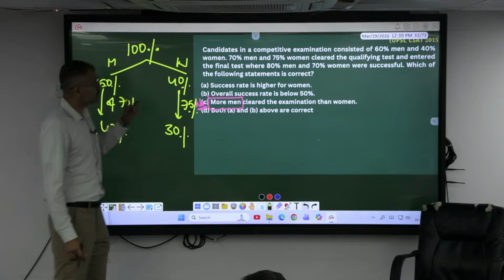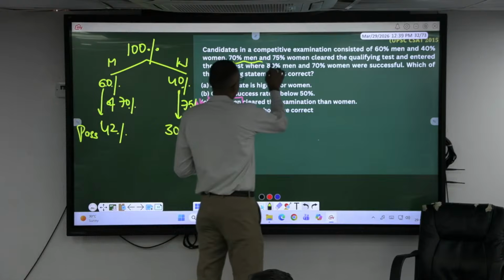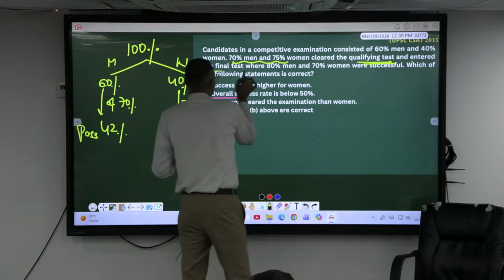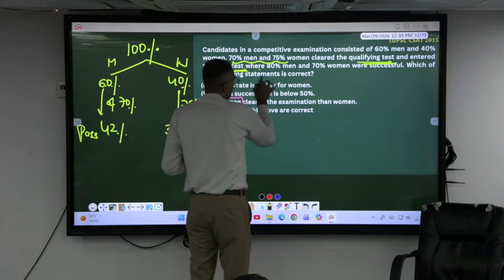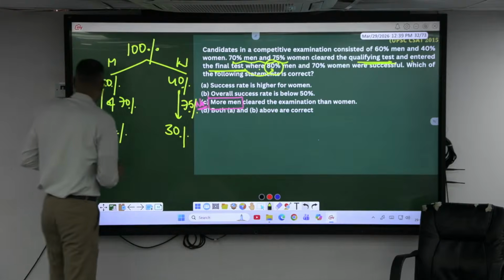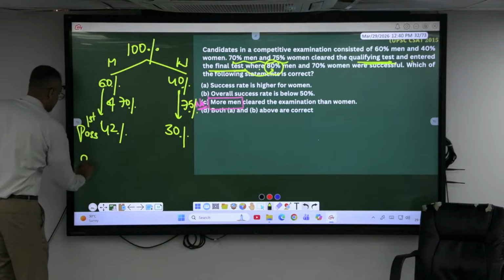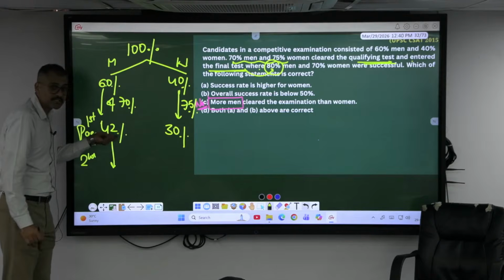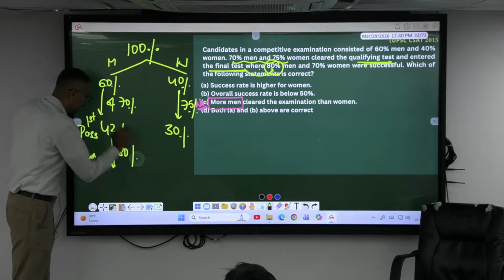See, this is the first stage, like a prelims. 70% and 75% cleared the qualifying test and entered into what? The final test. Yeah, this is the first stage. In the second stage, 80% of these entered into the first stage. 80%. What is 80% of 42?